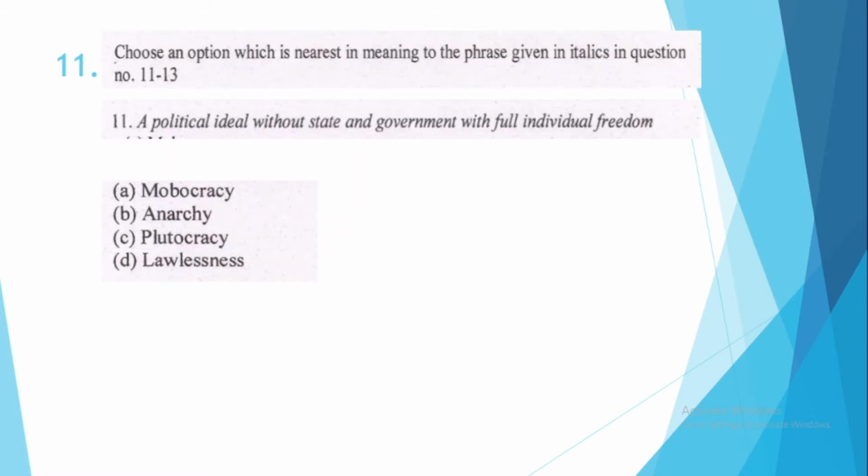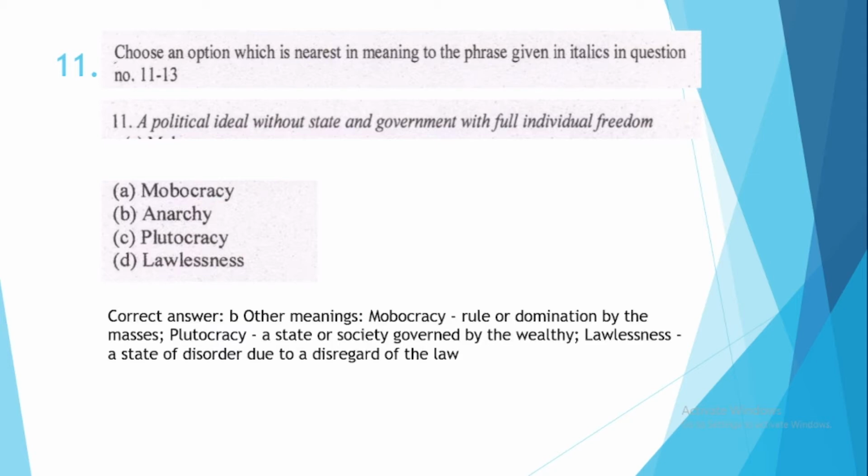Question number 11, choose an option which is nearest in meaning to the phrase given in italics in question number 11 to 13. A political ideal without state and government with full individual freedom. So you have to choose an appropriate word which can substitute the given sentence or say the given phrase. The correct option is option number B. It means anarchy. Let us see the meanings of the other words. Mobcracy means rule or domination by the masses. Plutocracy means a state or society governed by the wealthy. Lawlessness means a state of disorder due to a disregard of the law.